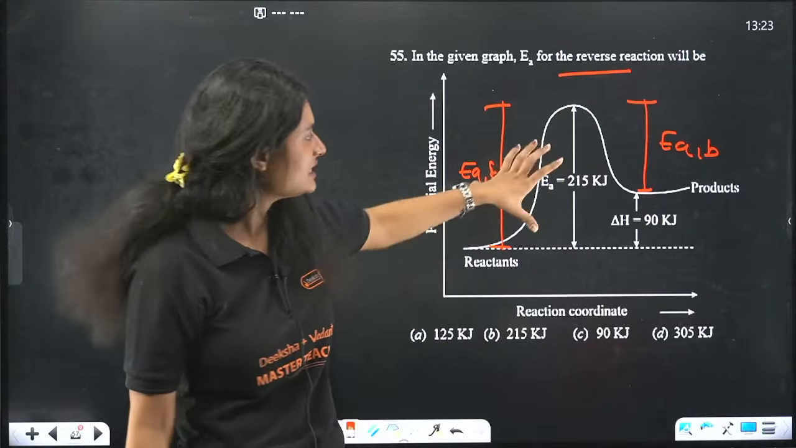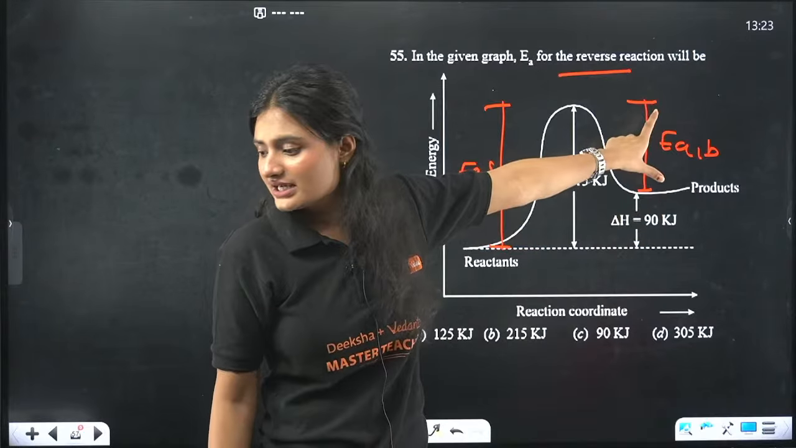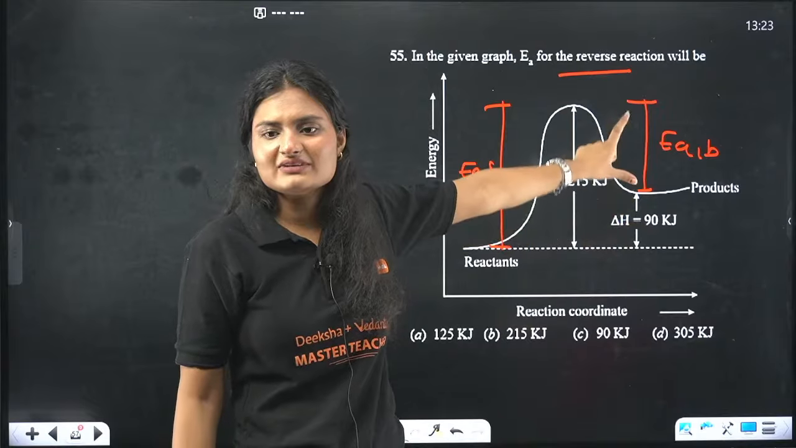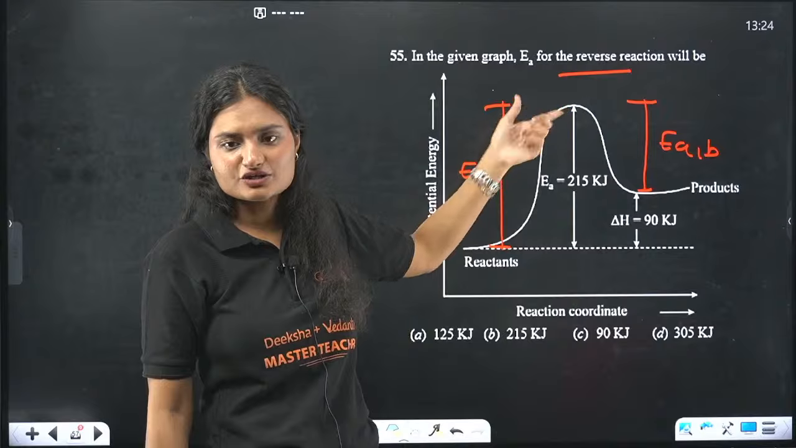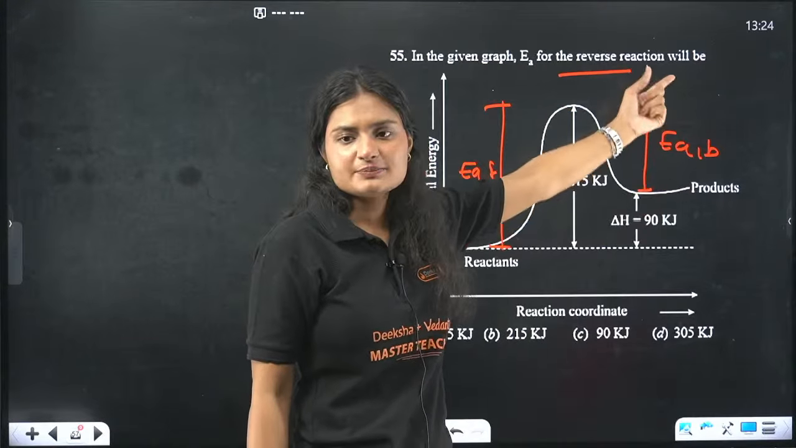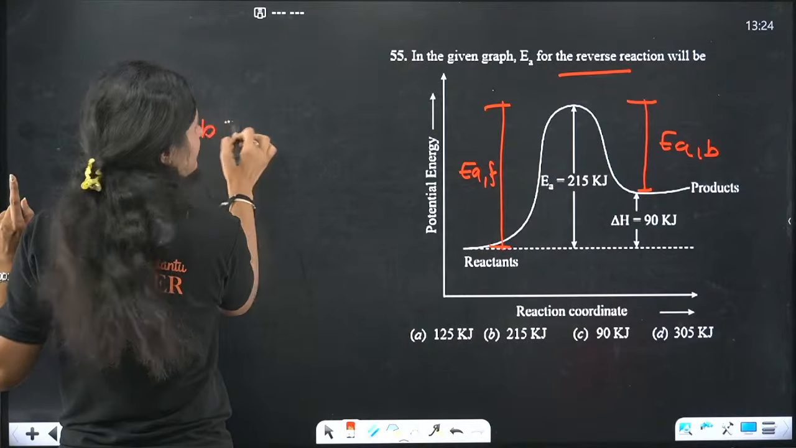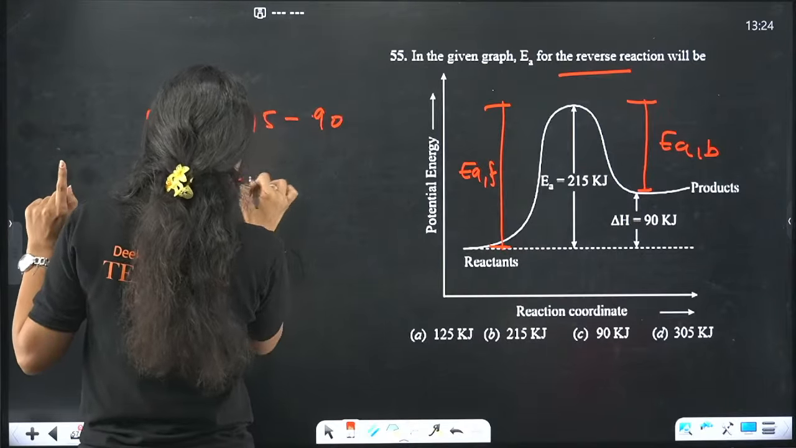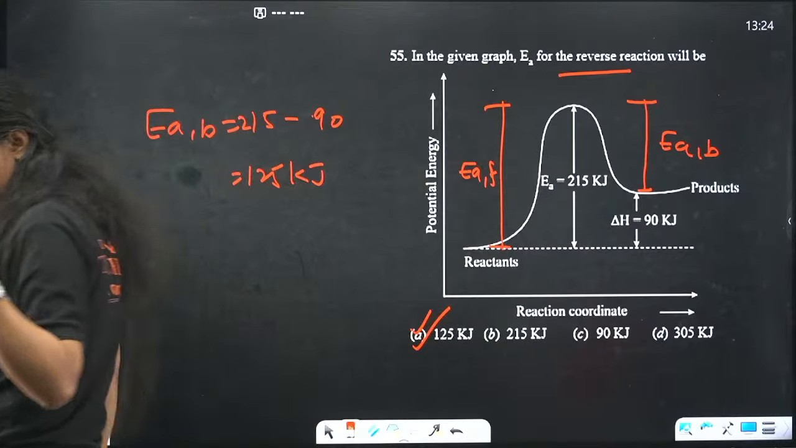From the graph I can see this whole amount. If from this whole amount I subtract this much amount, I will get the activation energy for backward reaction. This is the activation energy for forward reaction, the energy you need to raise the reactant to get the reaction to happen. This is the energy you need to raise the product to get the reverse reaction to happen. So activation energy of backward reaction will be 215 minus 90, which is 125 kilojoule. Option A.